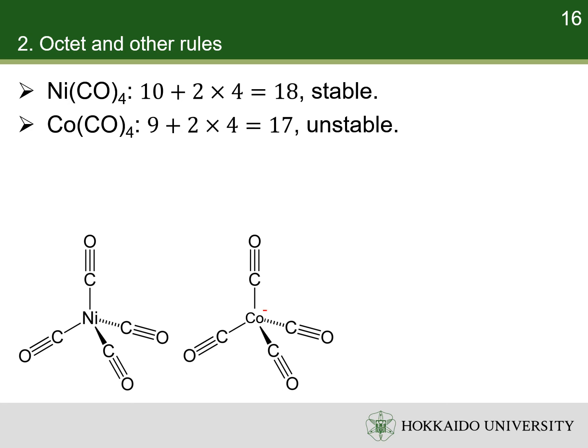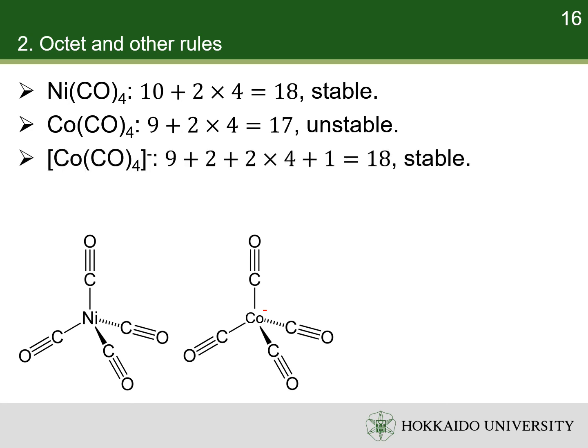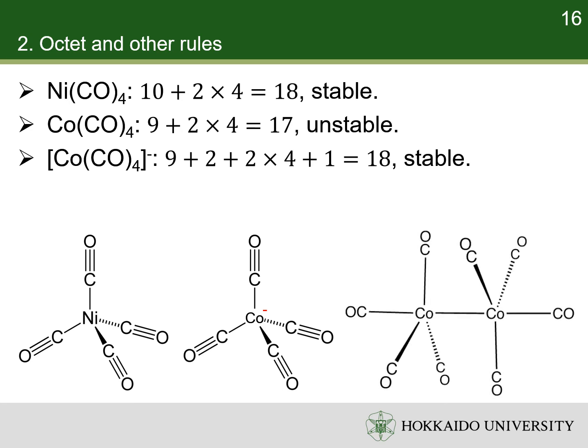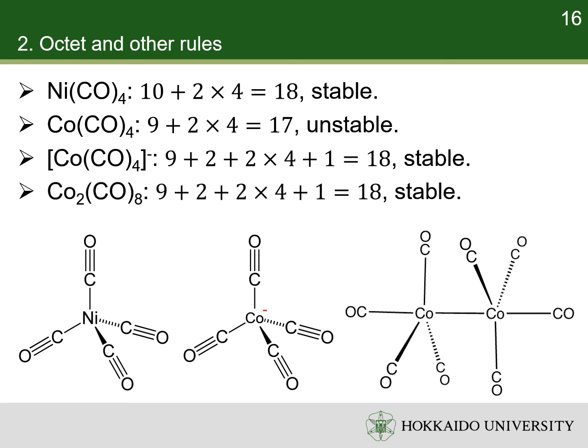If the unstable cobalt tetracarbonyl molecule accepts an electron, the cobalt atom will have 18 valence electrons, so the cobalt tetracarbonyl anion is stable. Another way to form a stable system from cobalt tetracarbonyl is to form dicobalt octacarbonyl molecule. The 2 cobalt atoms form a single bond to share a pair of electrons. Thus, each cobalt atom has 18 valence electrons, and the molecule is stable.